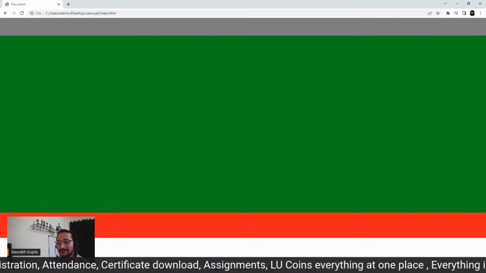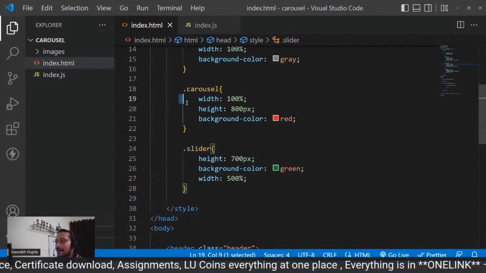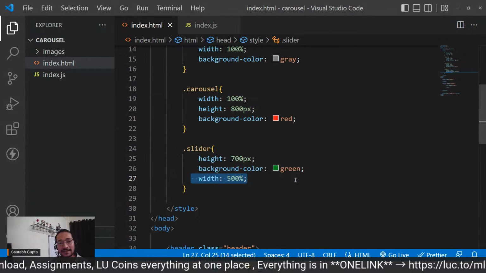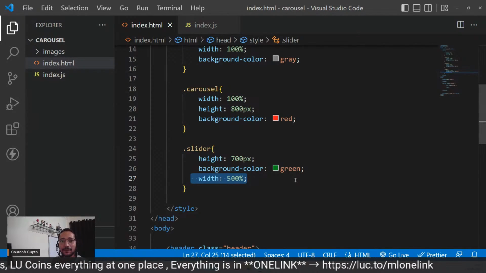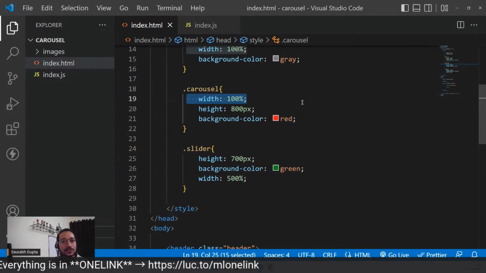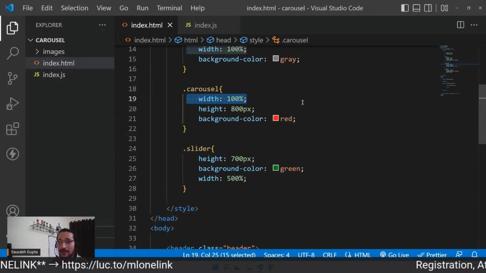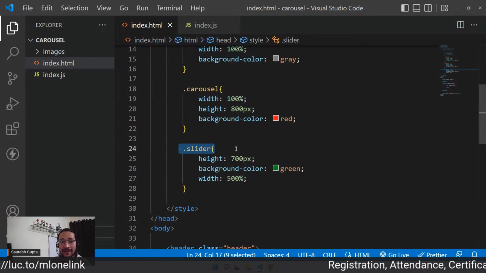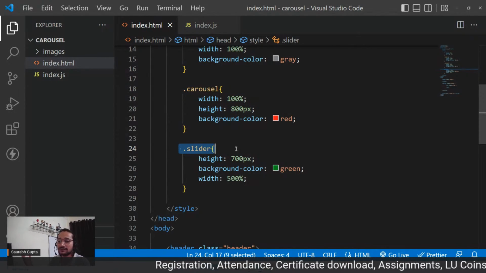Understood, guys? So no matter what my parent's width is, if you give me 500%, I'll be 5 times my parent. So carousel is taking full width of body because width is 100% and body is carousel's parent. And slider is becoming 5 times the carousel because its parent is the carousel.